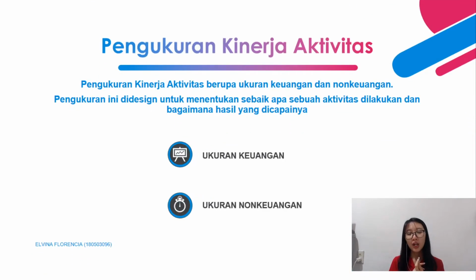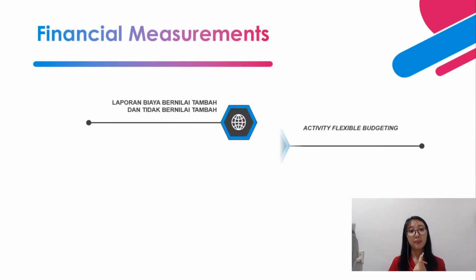And then we are going to talk about how to measure activity performance. Activity performance can be judged from the financial point of view and the non-financial point of view. This measurement is designed to decide whether the activity done by the company gives the best result or not. First, we are going to talk about the financial measurement.